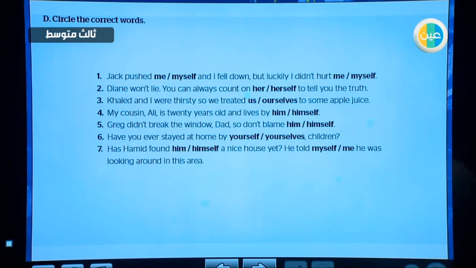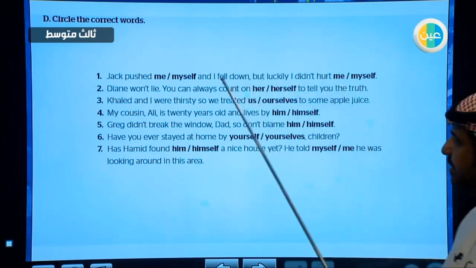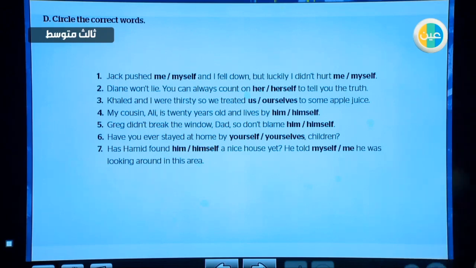So if you want to choose the reflexive pronoun like myself, herself, ourselves, yourself, etc., we are going to use that when the subject and the object are the same.